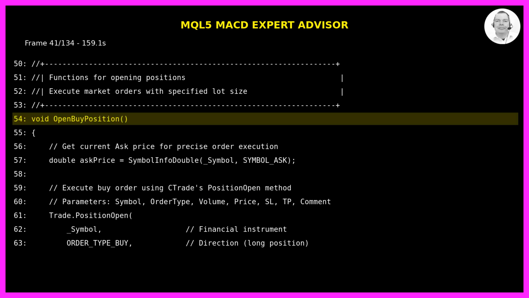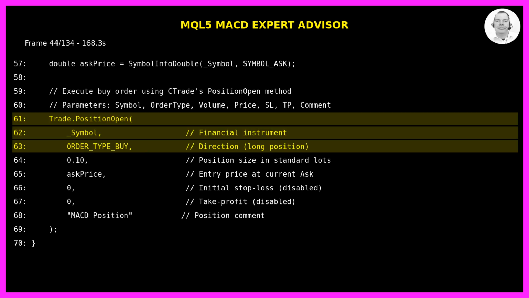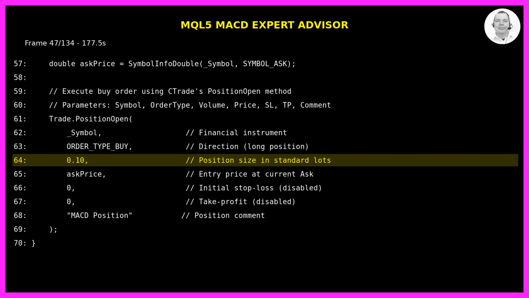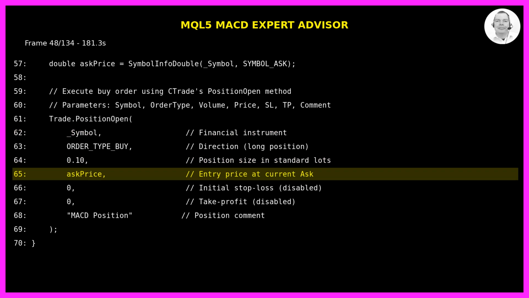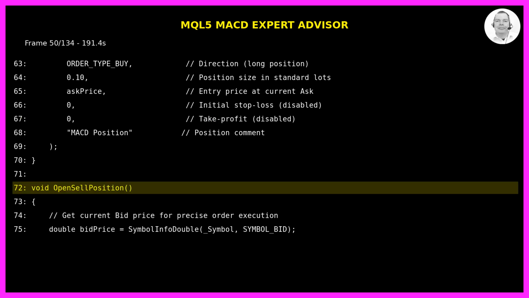We create two functions for opening positions. The OpenBuyPosition function first retrieves the current ask price using SymbolInfoDouble. Then it executes a buy order using Trade.PositionOpen. We pass the current symbol, ORDER_TYPE_BUY for a long position, 0.10 lots, which equals 10 micro lots, the ask price as entry price, 0 for stop loss, disabled, 0 for take profit, disabled, and MACD Position as the position comment. The OpenSellPosition function works similarly but for sell orders.